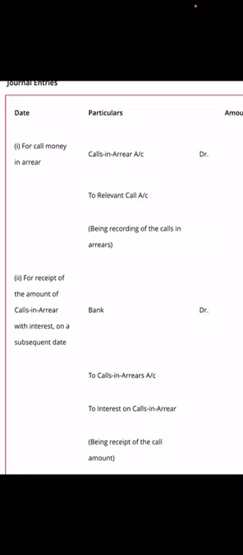However, where a company maintains a call in arrears account, it needs to pass the following additional journal entries. What are those additional journal entries? Call in arrears account debited to share first call account, to share second and final call account, or call in arrears account to the relevant call account, whatever call is not paid. Whenever there is call in arrears, the journal entry is call in arrears account debited to the call which is not paid, to share first call account or to share second call account.